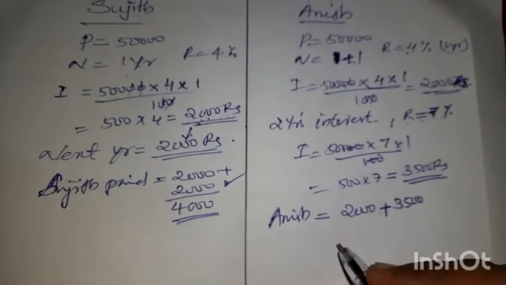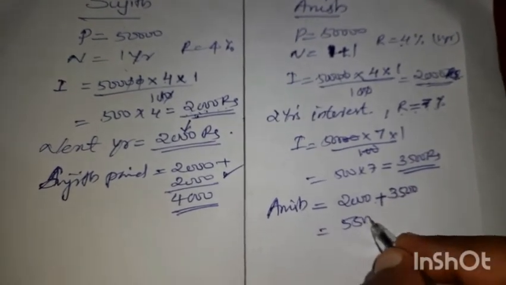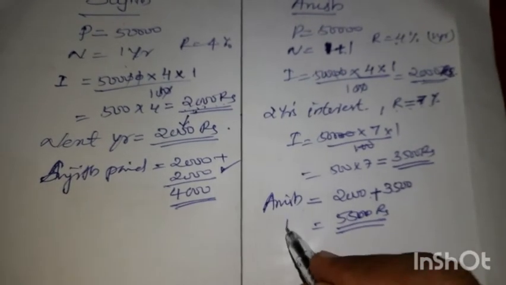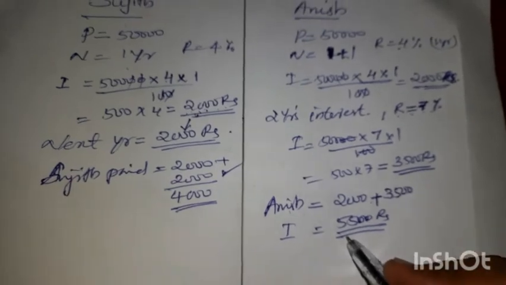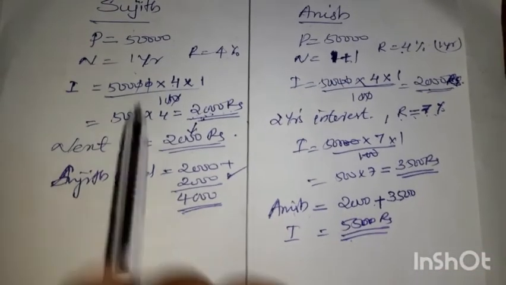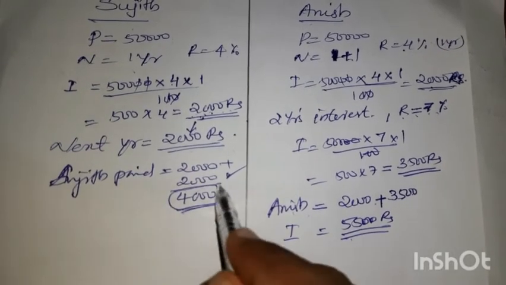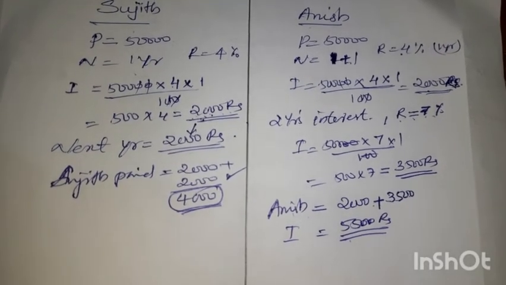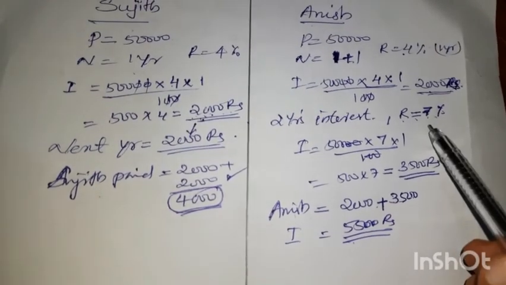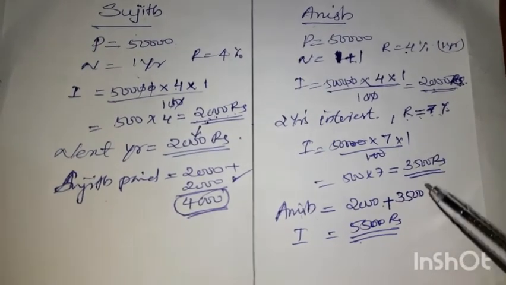So together he has to pay 5,500 rupees. So the total interest Anish paid is 5,500, but Sujit paid only 4,000 rupees. Sujit paid 2,000 every year, but Anish did not complete the loan and extended it for the second year also.